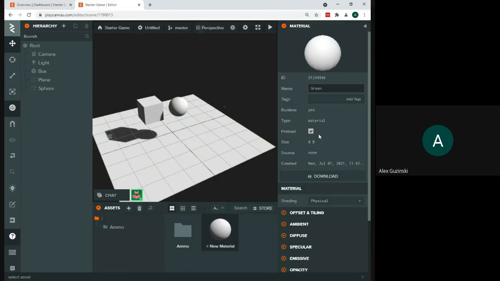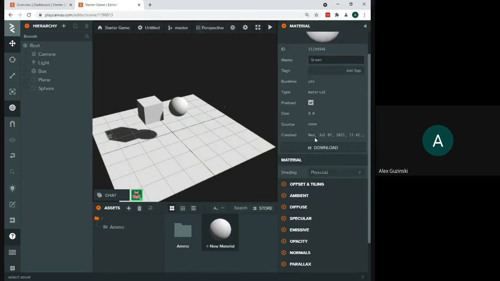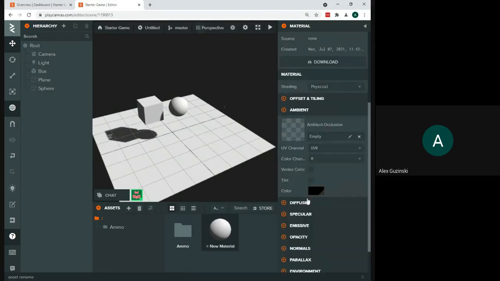Then I'm going to scroll down. There's a whole ton of settings under materials, okay? There are ways to add in images and textures and things like that, lighting effects, all kinds of crazy stuff. But if I just want this to be a solid color, which is all we're going to be doing for today at least, I'm going to scroll down to where it says ambient. Oh, wait, actually, no, not ambient. I'm sorry, not ambient, diffuse. I'm going to go down to this diffuse section, and there is a color selector right here.